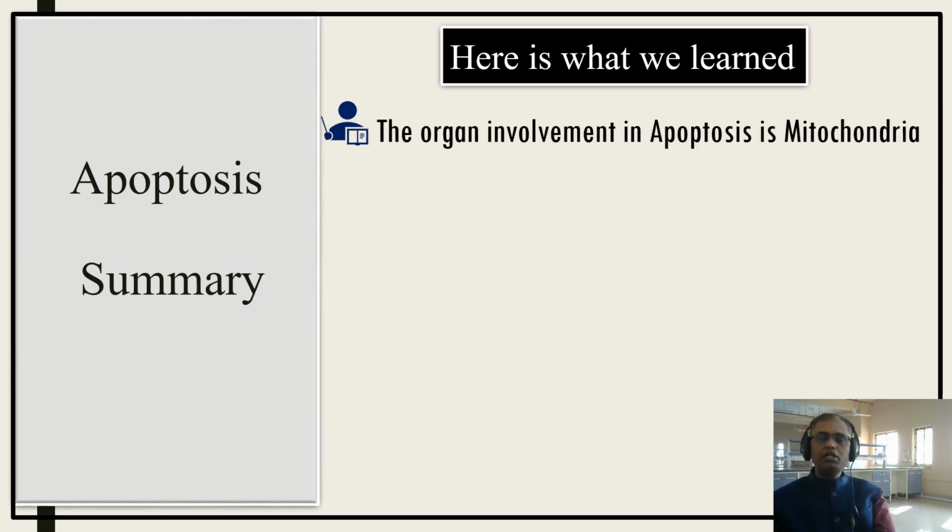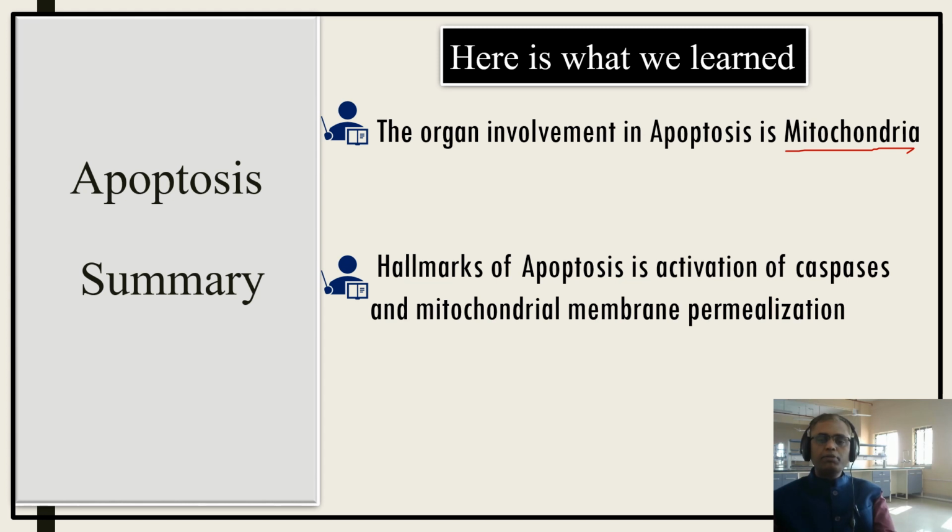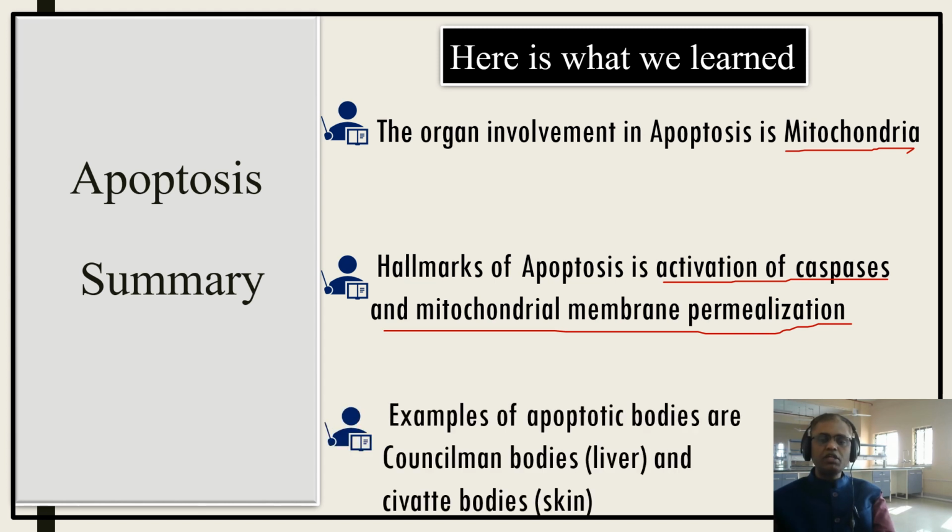The organ involved in apoptosis is the mitochondria. The hallmark of apoptosis is activation of caspases and mitochondrial membrane permeabilization. Some examples of apoptotic bodies: Councilman bodies that we can see in liver pathology, and Civatte bodies that we can see in skin pathology.